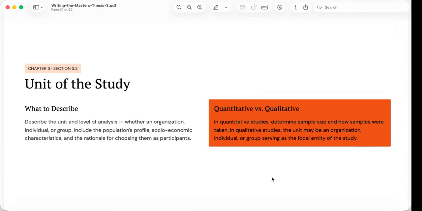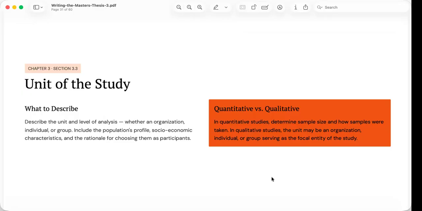Many beginning researchers confuse the unit of the study with the respondents, but they're not the same. The unit of analysis may be an individual, a group, an organization, a community, or even a document. For example, if you are studying leadership among school principals, the unit of analysis is the individual principal. If you are evaluating disaster preparedness in local government units, then the local government unit itself becomes the unit of analysis. Similarly, if your research investigates military doctrine, the documents may become the unit of analysis rather than people.